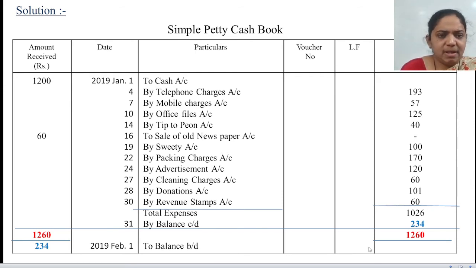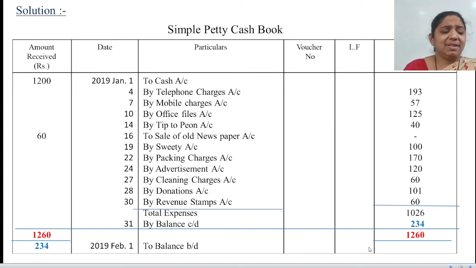Always remember, whenever the amount is received from the head cashier by the petty cashier who maintains the petty cash book, he will write over here 2019 Jan 1 to cash account, with the amount on the debit, on the amount received side, 1,200.